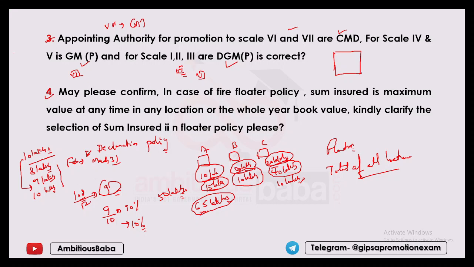Now there is also a condition regarding this refund. In case of declaration policy, we are allowed a refund of maximum 50%. But if the declaration policy becomes a floater declaration policy, in that case we are only allowed a maximum refund of 20%. These are under the SFSP policies. Let us move on to the next question.